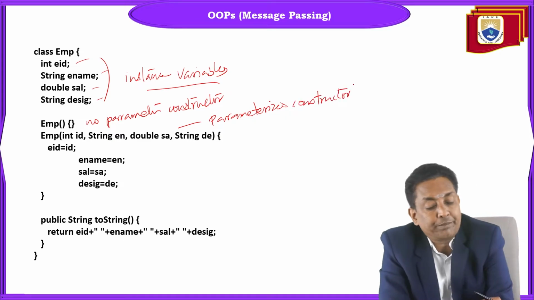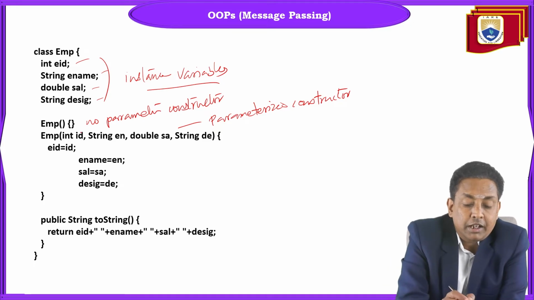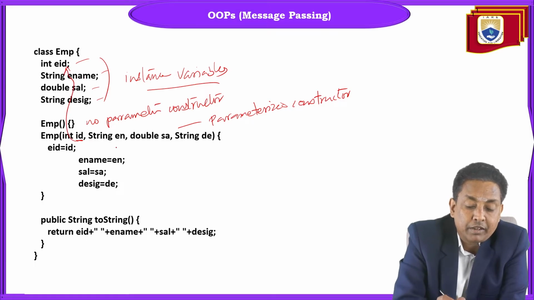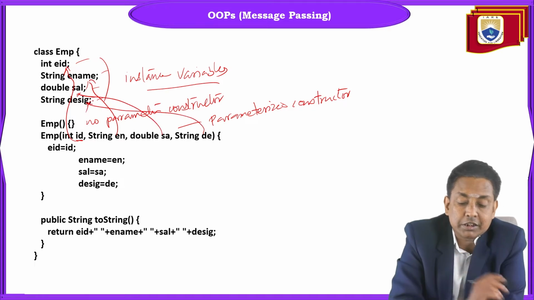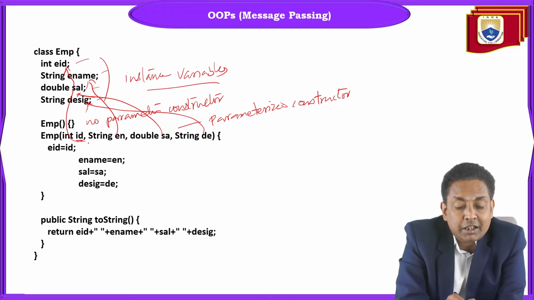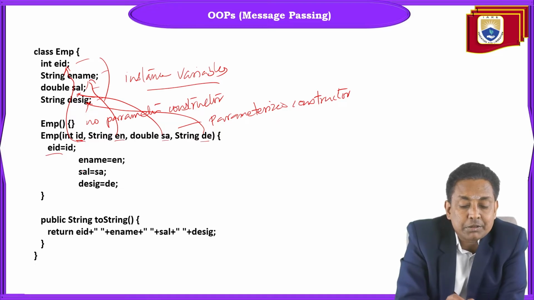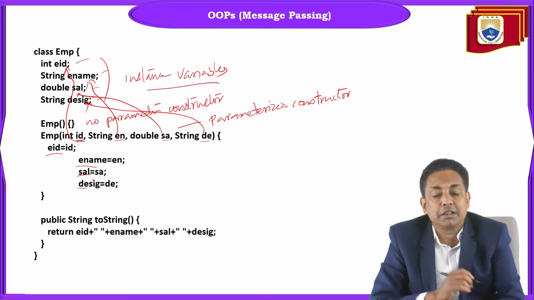Into this constructor, whatever you pass into ID will be assigned to EID. Whatever you pass into EN will be assigned to ENAME. Whatever you pass into SA will be assigned to salary. Whatever you pass into D will be assigned to designation. That is why I am assigning all the constructor parameters to the class instance variables: employee ID, employee name, salary, and designation.